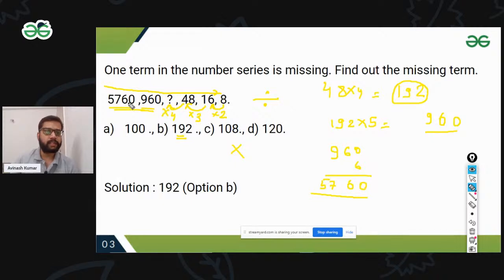If I'm going to do this part, 5760 divided by 6 will give you 960. 960 divided by 5 will give you 192. And then 48 divided by 3 will give you 16. 16 divided by 2 will give you 8. So it's a kind of a division. If I follow this direction, it's a division case, and going the other way, it will give you the multiplication case.